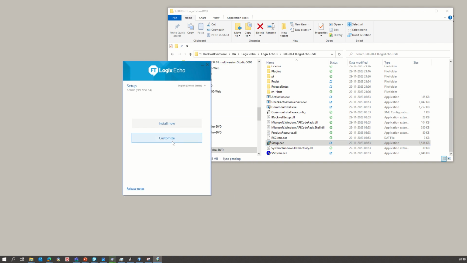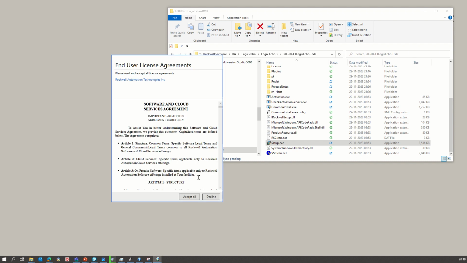Now here you can check installation, customize and install. In the customize, it's just asking which one you want to install, all parameters or some location. So we will keep the default and click on install.